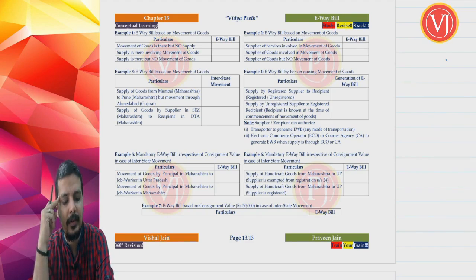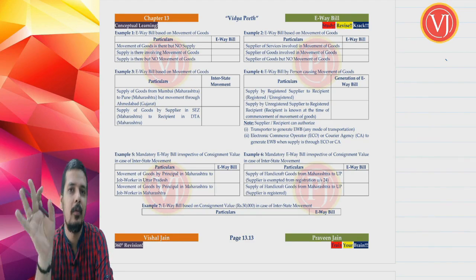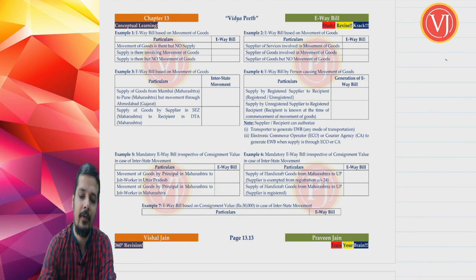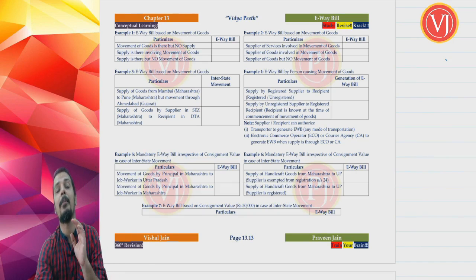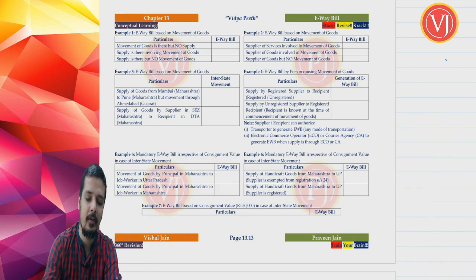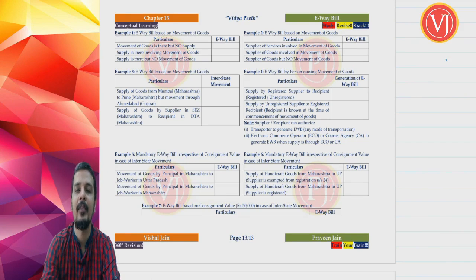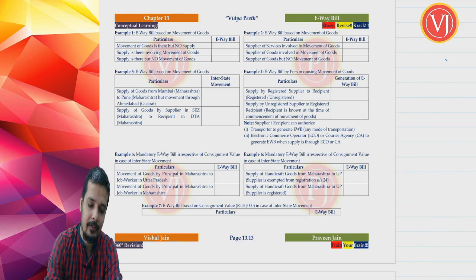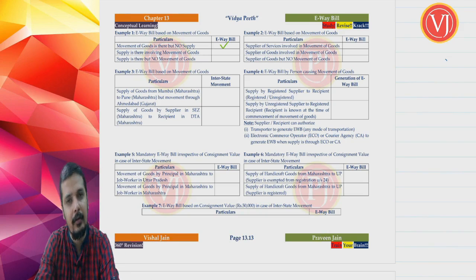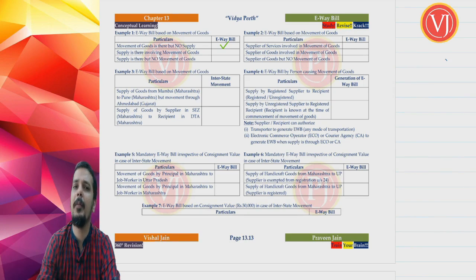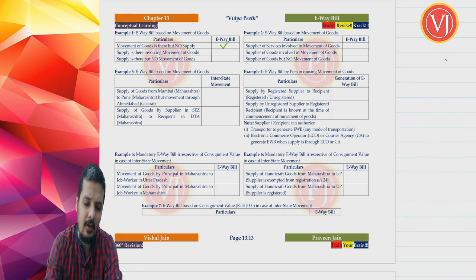Movement of goods is there, but there is no supply. Friends, what I said for e-way bill is forget about supply. Focus only on movement of goods. If movement of goods is there but no supply, obviously there will be delivery challan. But whether e-way bill is required? Yes. E-way bill is required. Why? Movement of goods is there. Supply is there involving movement of goods. Now, supply along with movement of goods means the base document will be tax invoice or bill of supply. Movement of goods is there? Yes. E-way bill is required? Yes.